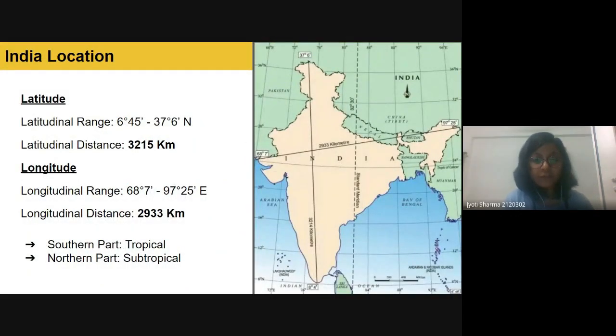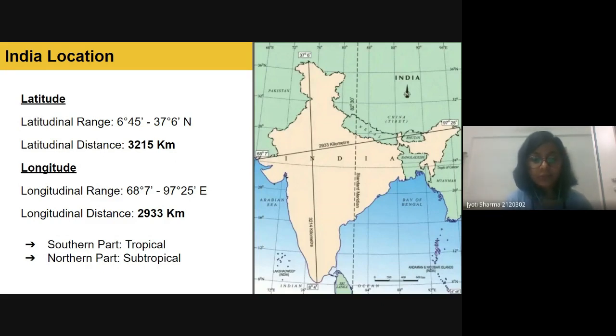If you are preparing for the UPSC, you must know the latitudinal extent, or range, of India. The latitudinal range starts from 6 degree 45 minute to 37 degree 6 minute north, and the distance between 6 and 37 is 3215 kilometer.